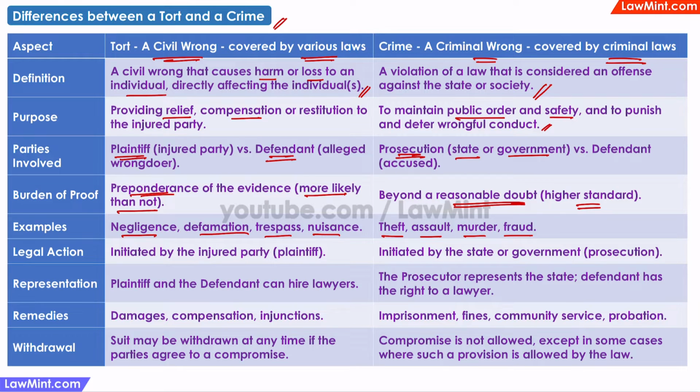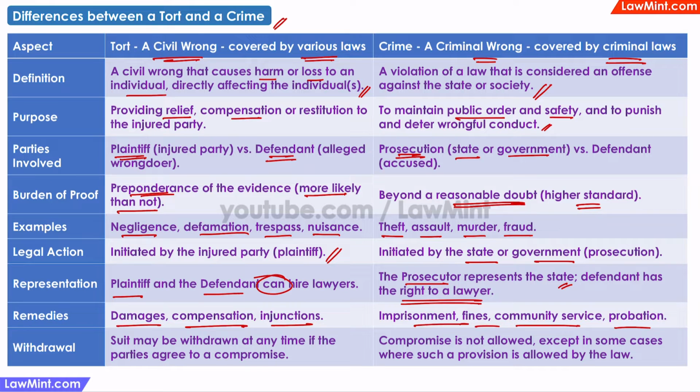Under tort law, the legal proceedings are initiated by the injured party, whereas in criminal law, the legal proceedings are initiated by the state or the government. In tort cases, the plaintiff and the defendant can hire lawyers to represent them, whereas in criminal cases, the prosecutor represents the state and the defendant has the right to a lawyer, which means that if the defendant cannot afford to hire a lawyer, the court will appoint a legal aid lawyer. Remedies for torts include damages, compensation, or injunctions. For crimes, the punishments can be imprisonment, fines, community service, or probation.